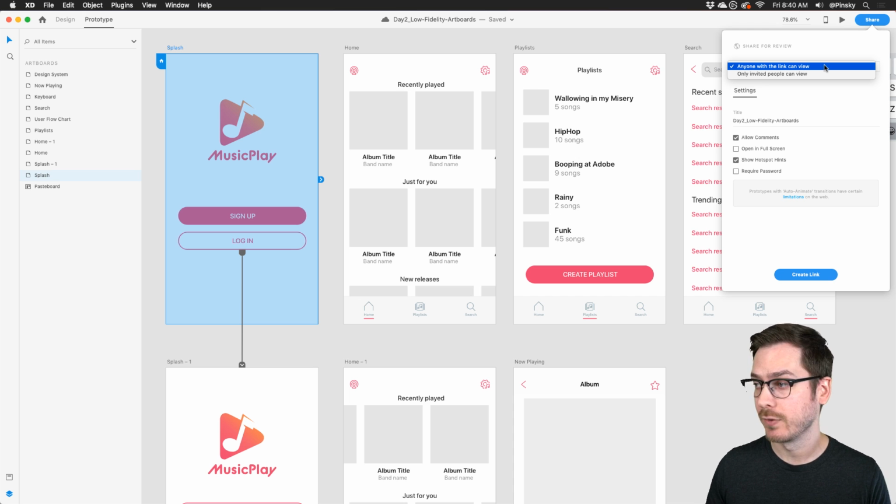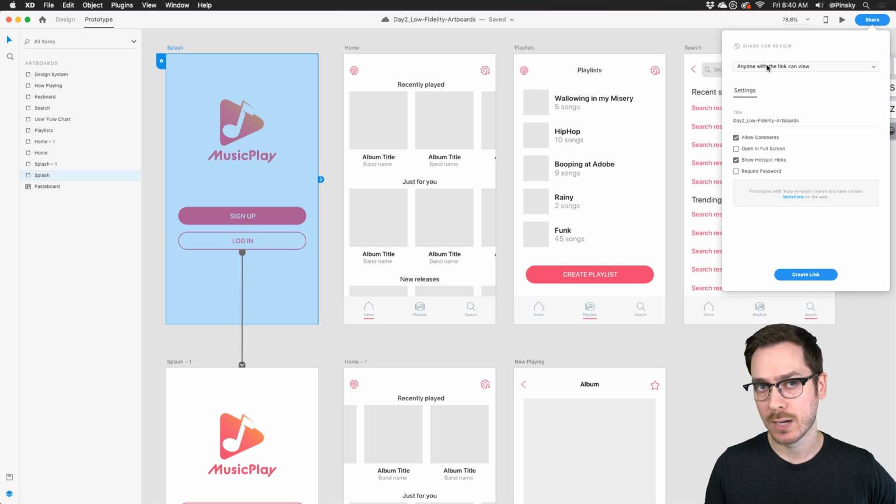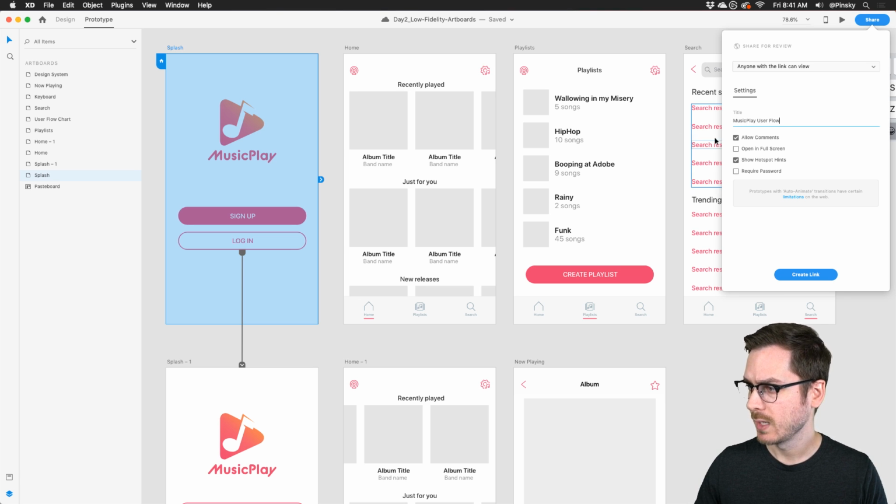And we have a bunch of different options. If you want to keep it public, if you want to go private, password protected, whatever you want, options are available to you. I'm going to do anyone with a link. So basically, if I send this link out to anybody, they will be able to view it. I'm going to go ahead and name it. Let's name this music, play, user flow. I do want to allow comments because I want people to give me feedback.